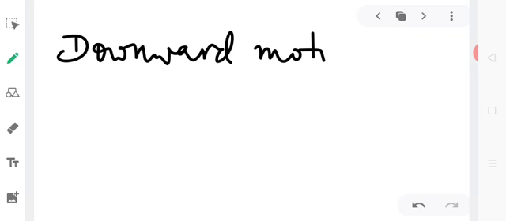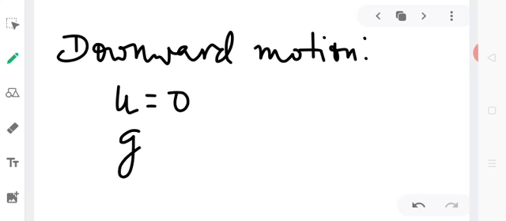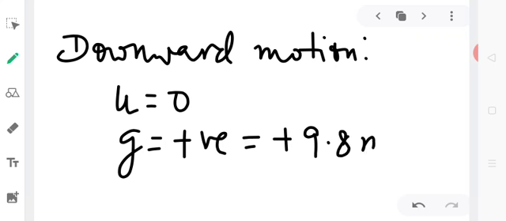Here you should remember, for downward motion, initial velocity is going to be 0 and acceleration due to gravity is going to be taken as positive, that is plus 9.8 meter per second square.